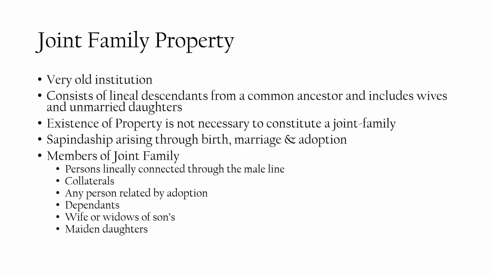Any person related by adoption can mean adopted children, and dependents can mean even widows of sons. It includes even maiden daughters, that is, unmarried daughters. So, if a family consisting of these many members hold goods or articles in common, they themselves will be considered to be joint family without the existence of property.